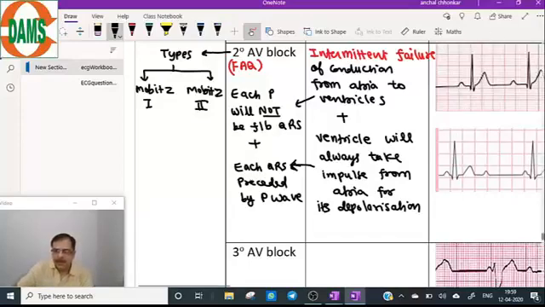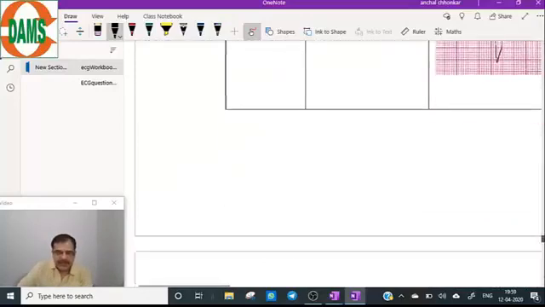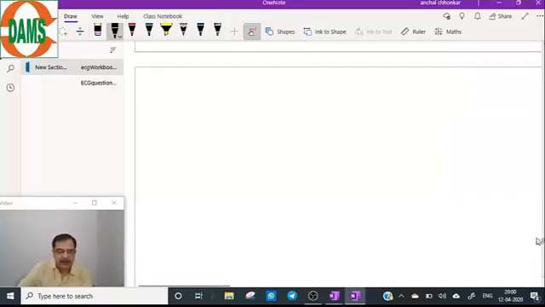So coming to what these type 1 and type 2 Mobitz blocks are, we will discuss this with the help of a diagram. So come to Mobitz 1.